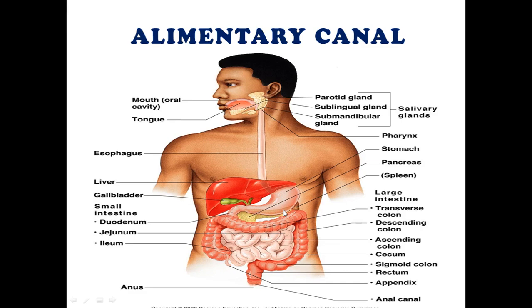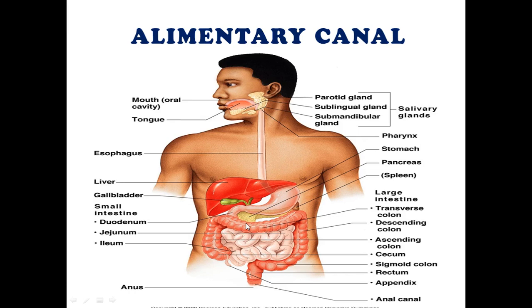The stomach connects with the small intestine, and this small intestine finally connects with the large intestine. The small intestine consists of three parts: duodenum, jejunum, and ileum. Duodenum is mainly a small part but not highly coiled.